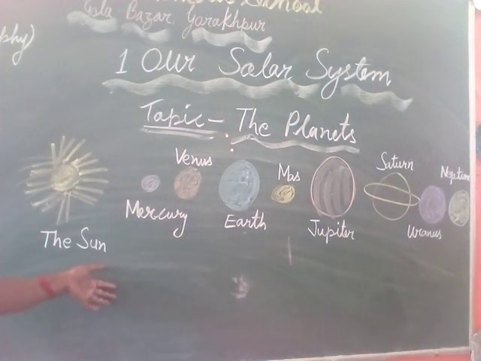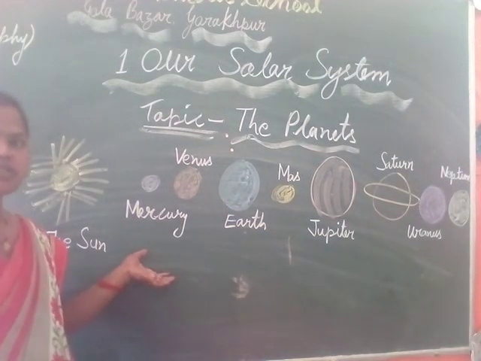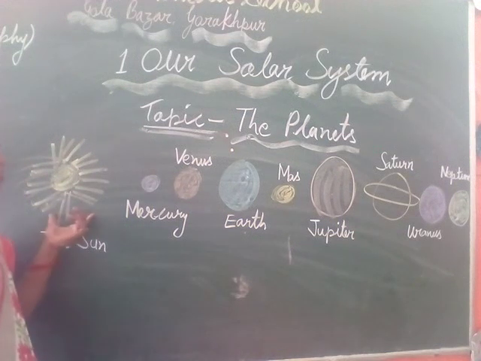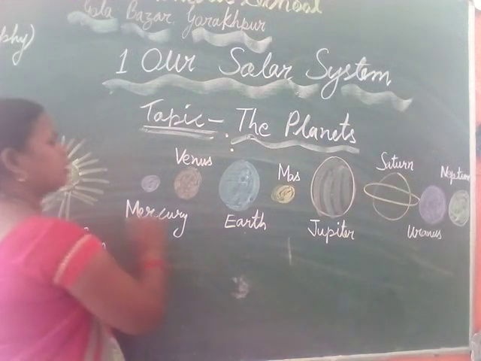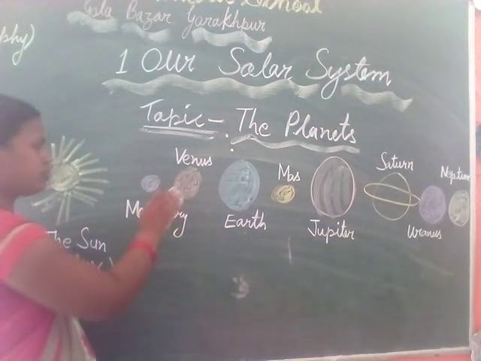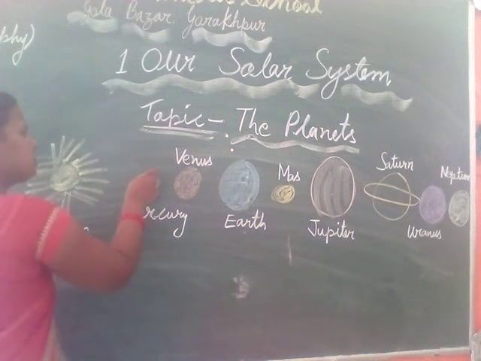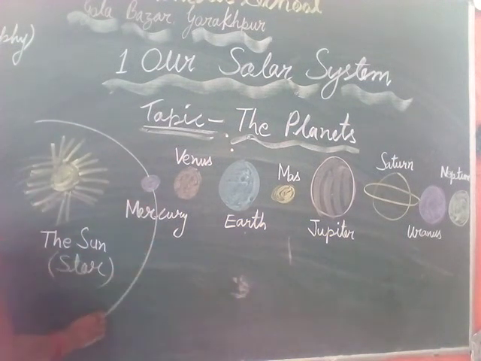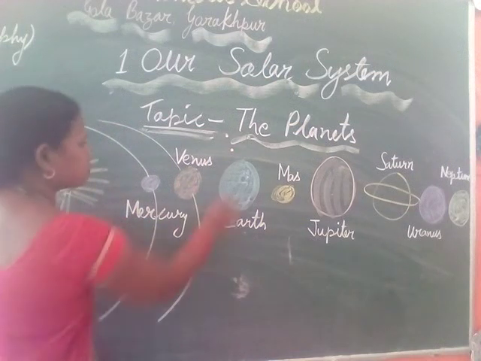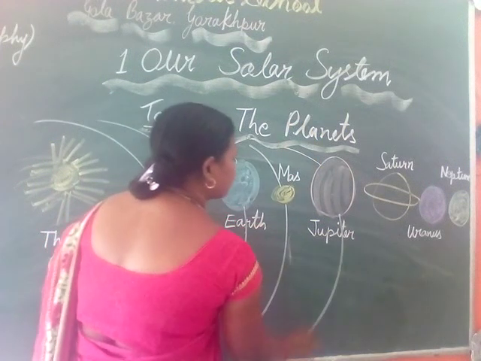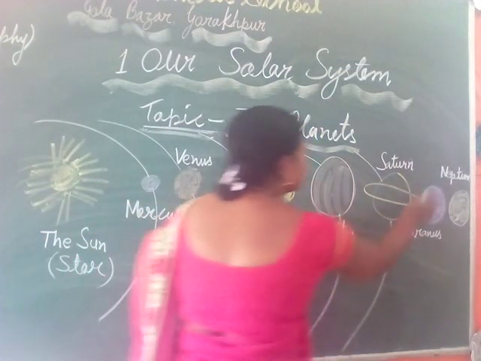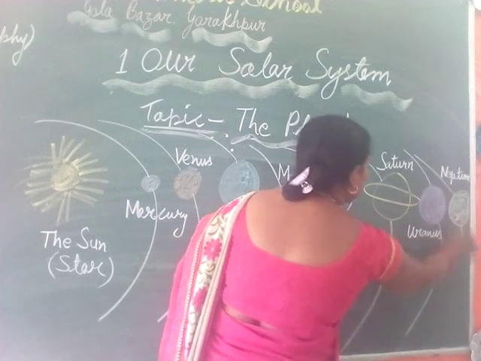This is the picture of our solar system, in which the Sun is the star. The Sun is the main star of our solar system, and there are 8 planets which move around the Sun in this way. This is the orbit of the planets. They revolve around the Sun, and they are 8 in number.